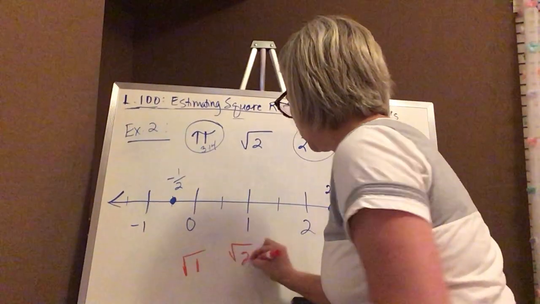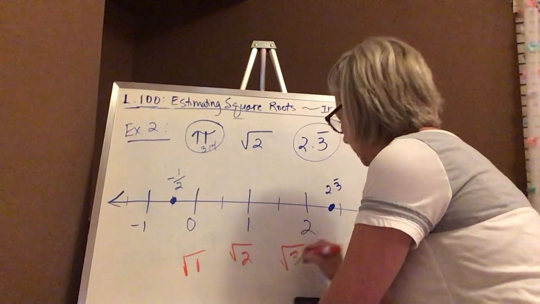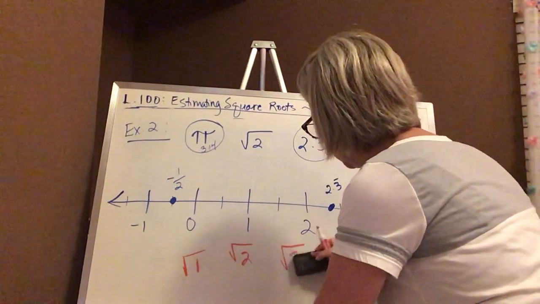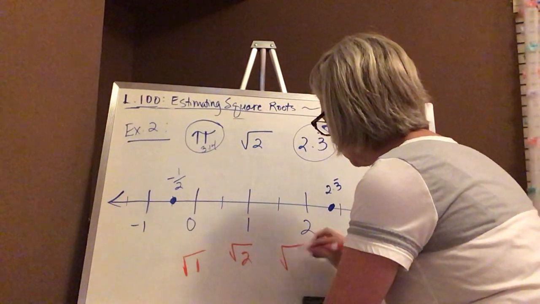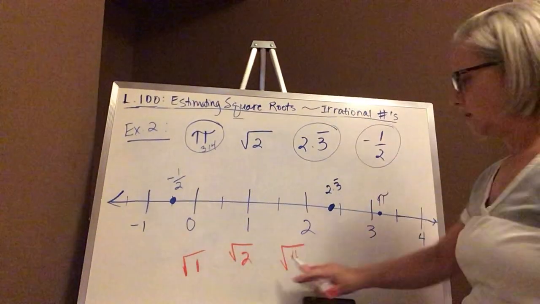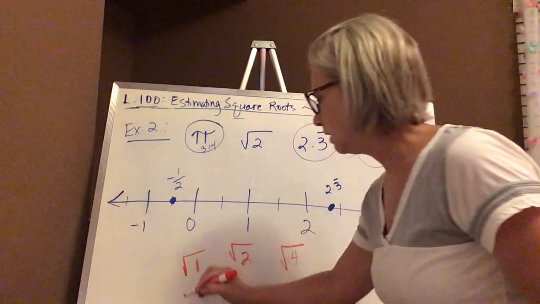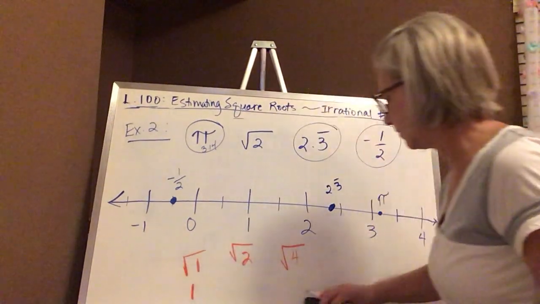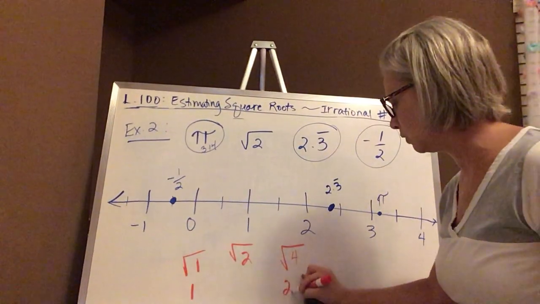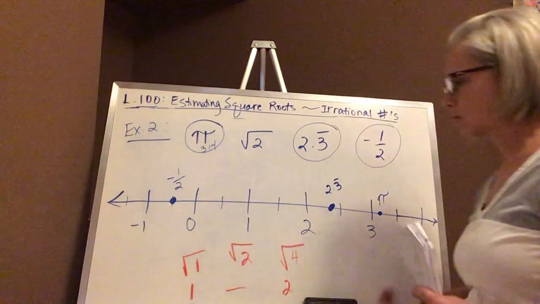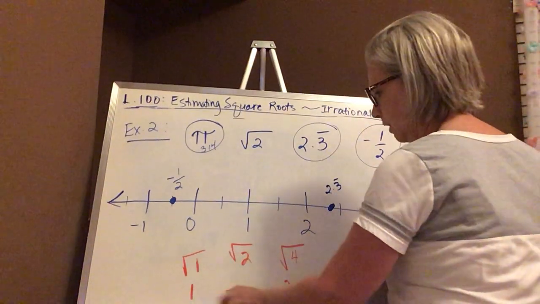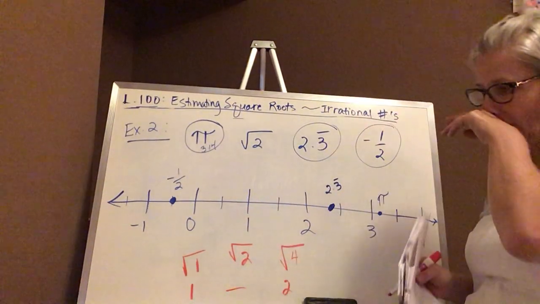We've got the square root of 2 and the square root of 4. I'm sorry, the square root of 3 is not a perfect square. So we're listing perfect squares that the square root of 2 would fall in between. The square root of 1 is 1. The square root of 4 is 2. So the square root of 2 falls somewhere between 1 and 2.